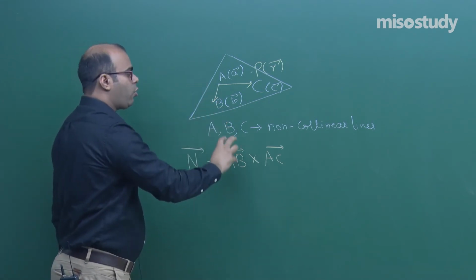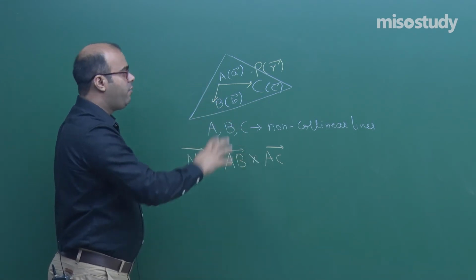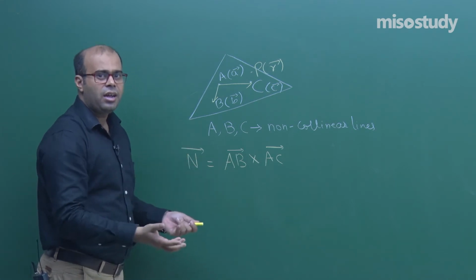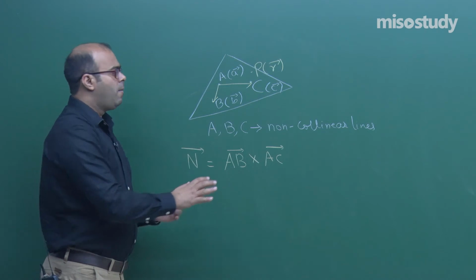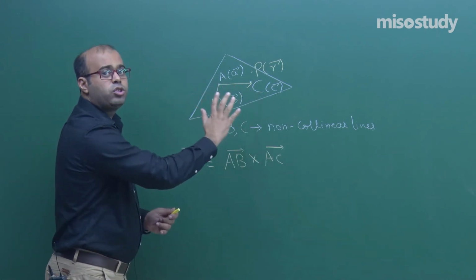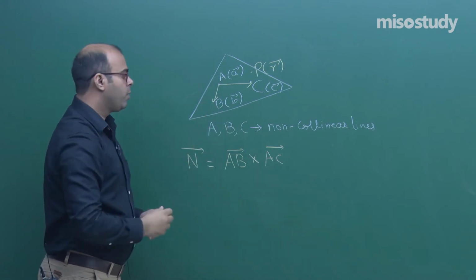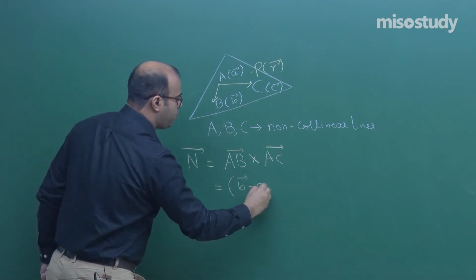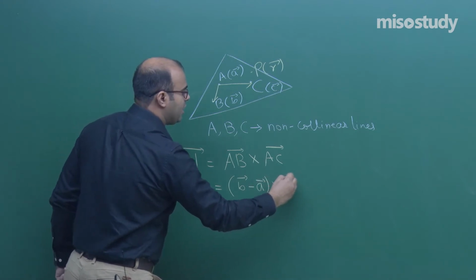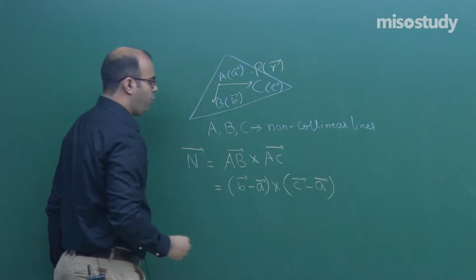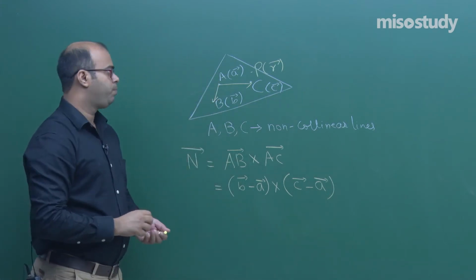So that is where the cross product is helpful: we take the cross product of 2 vectors and the resultant is a vector normal to the plane of these 2 vectors. And what is the plane of these 2 vectors? The plane whose equation we need. AB is the position vector of B minus the position vector of A. AC is the position vector of C minus the position vector of A. So this is the normal vector.